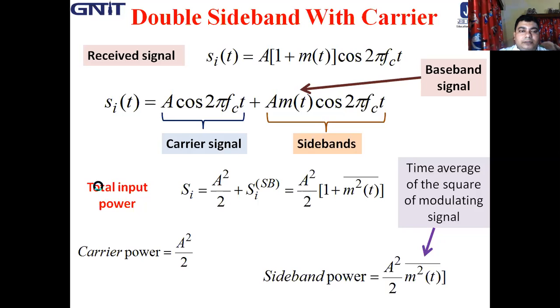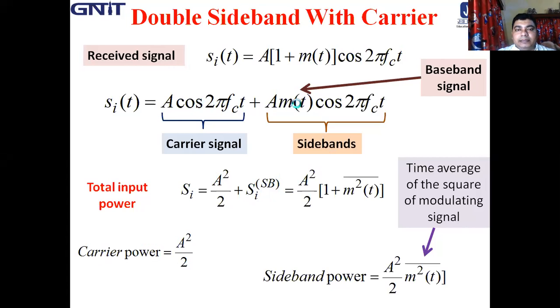So the total input power is A square by 2 plus the input sideband power. A square by 2 is nothing but the carrier power.